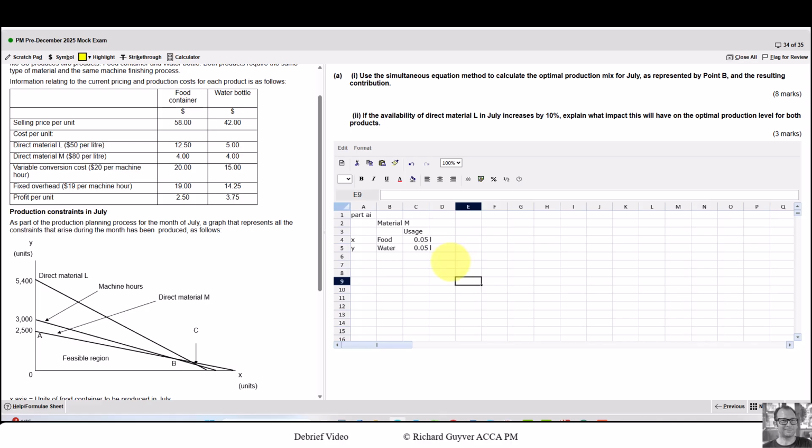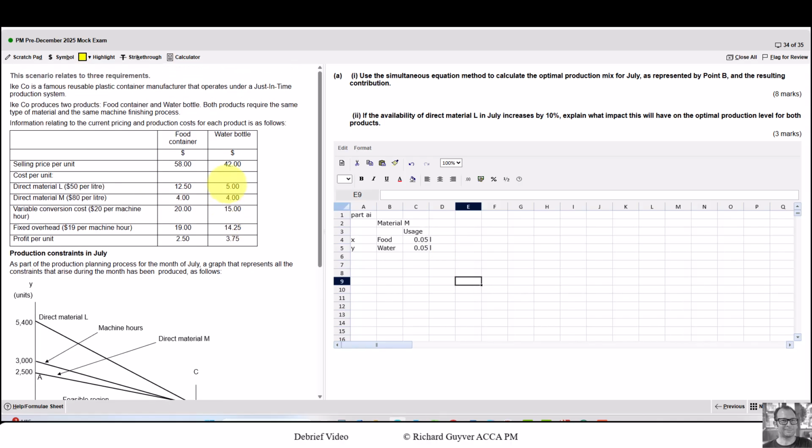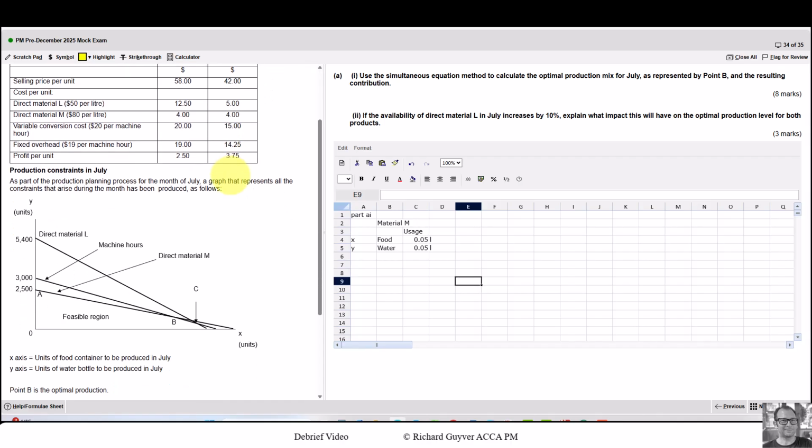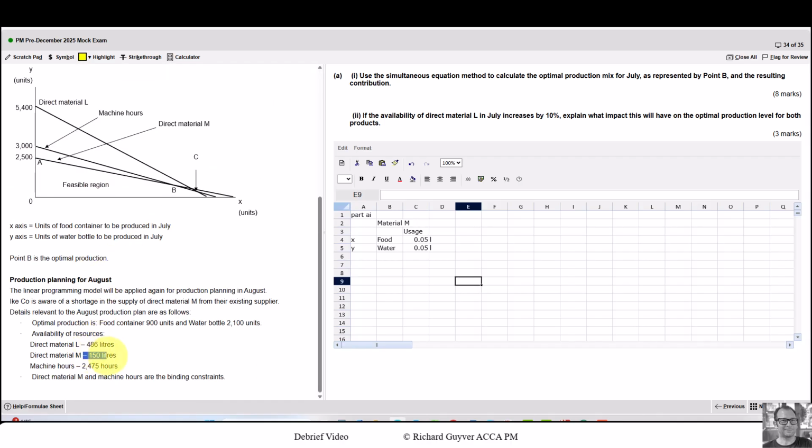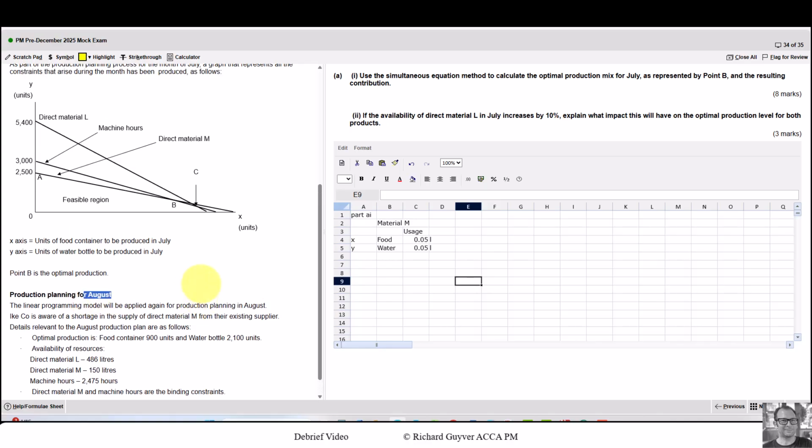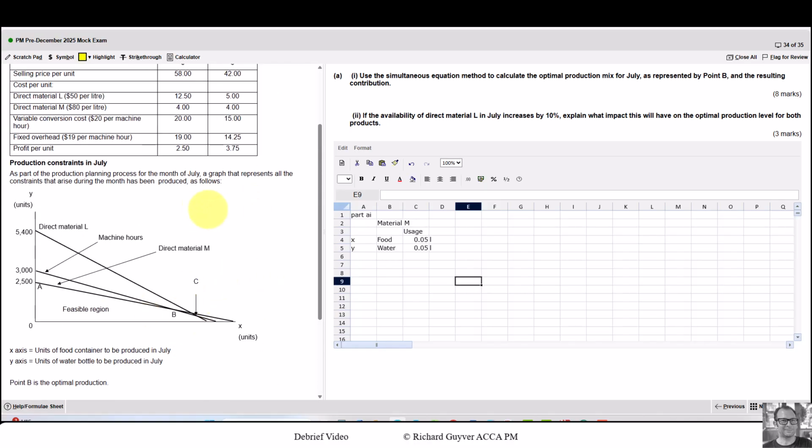Now the third thing we need to do is find out how much of M is available. And it doesn't tell us that, so we've got to work it out from the information we have. Make sure you don't use this figure. Remember, that's for August, that's for the next part of the question. We've just got the information in the top here.